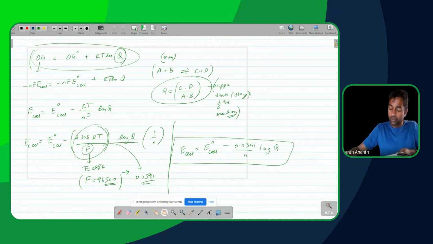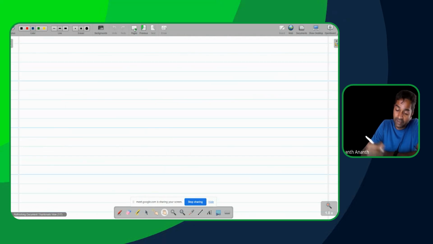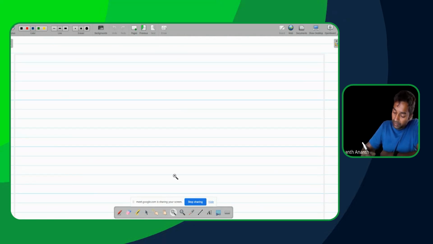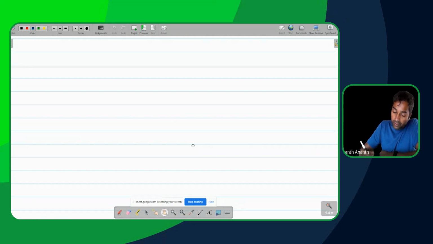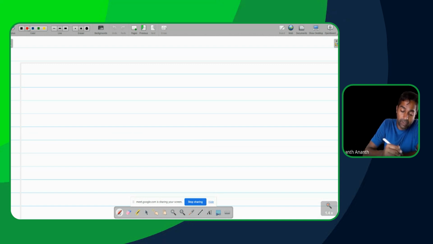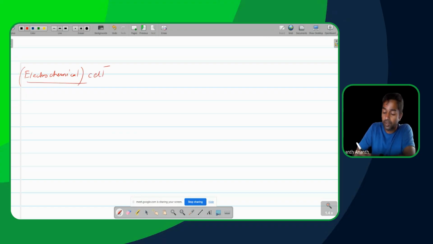Okay, so according to what I saw next, we'll have to talk about what a cell is going to be, which is basically what you mentioned exactly. So let's continue there. So when we are talking about an electrochemical cell, an electrochemical cell is going to be something which produces electricity.